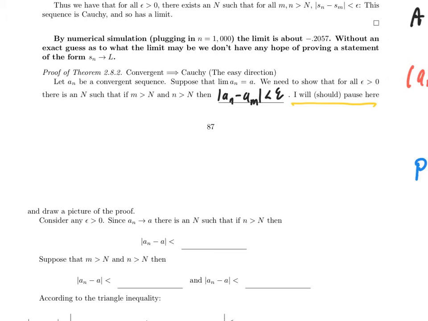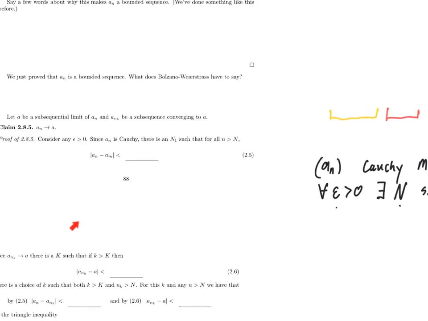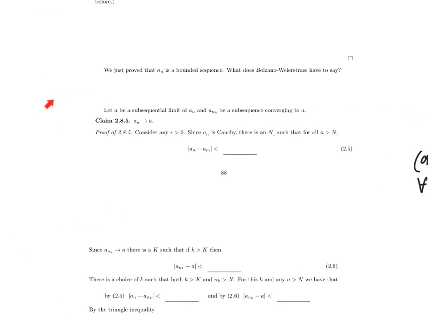Now, the way this is written even tells you how the proof should go. I need to show something is true for every epsilon bigger than 0, so I'll consider any epsilon bigger than 0. I need to come up with a choice of big N. The next part of the thing I want to show is that there exists some big N such that some stuff happens. And I already know how to pick this big N. Because a sub n converges to a, there is some big N such that if little n is bigger than big N, then the absolute value of a sub n minus a is less than any fixed positive number that I want that doesn't have to do with big N or little n. And I know what I want. I want epsilon over 2. Nice. So we've considered any epsilon bigger than 0.